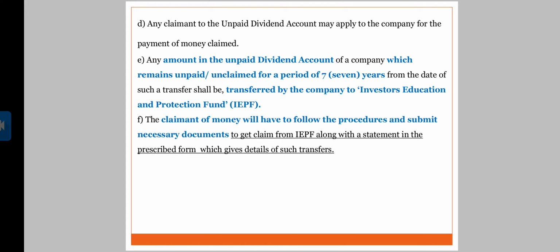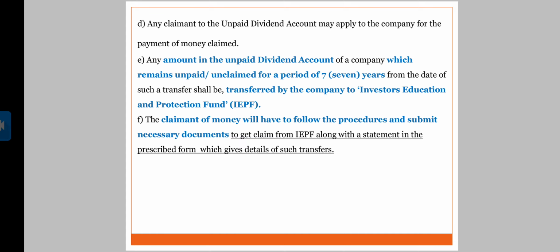See, coming from the starting, the company is first of all going to transfer the dividend amount to the dividend account. If it remains unpaid and unclaimed within those 30 days, it should be transferred to the unpaid dividend account within 7 days.